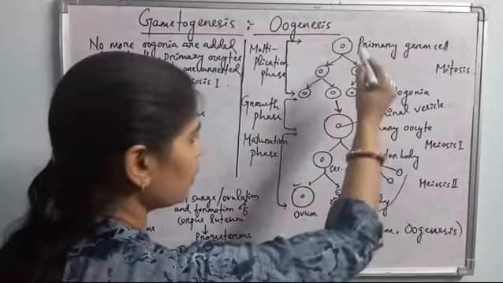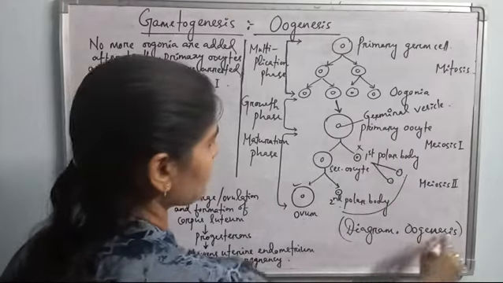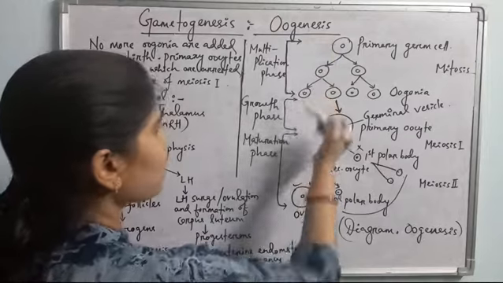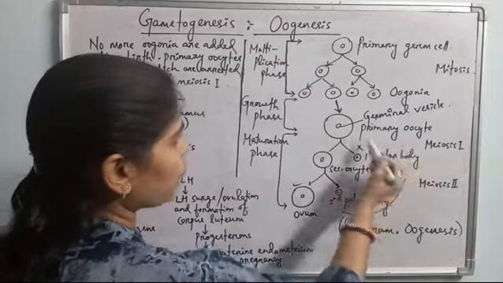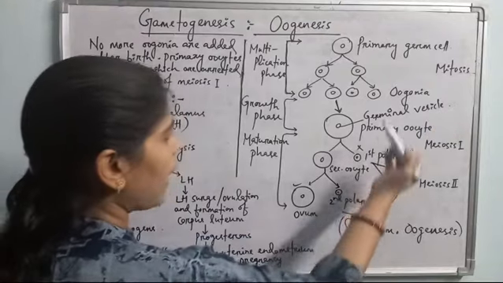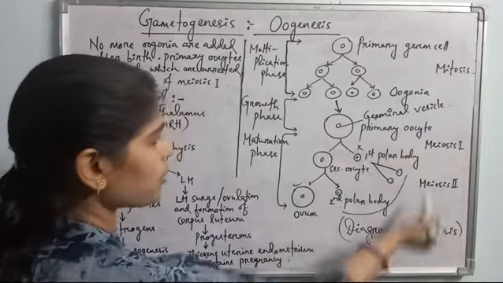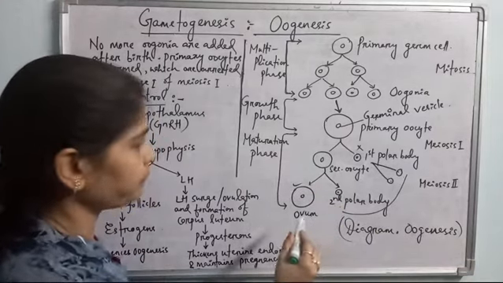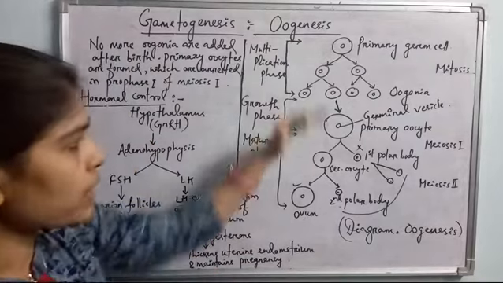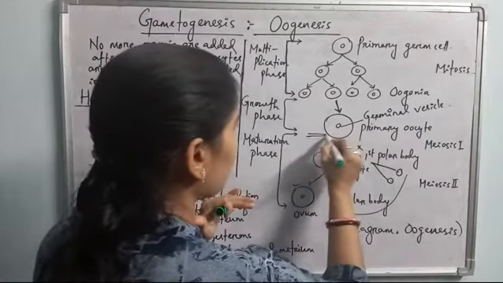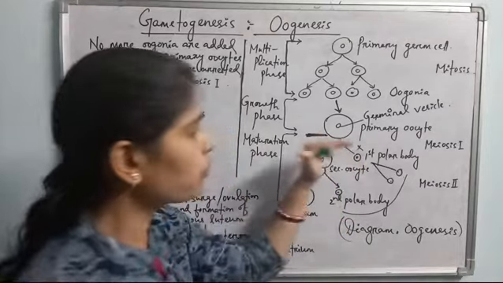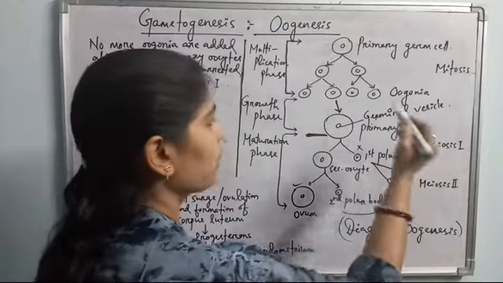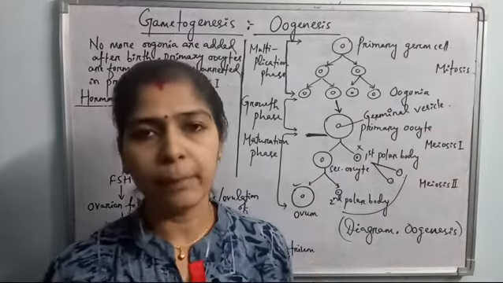Okay, so this is the oogenesis process, and this is the diagram of oogenesis. Again I am repeating, the primary germ cell undergoes mitosis, that is the multiplication phase, then the growth phase occurs and results in the primary oocyte. The nucleus is called the germinal vesicle, and the primary oocyte, after completion of the total maturation phase, results in a fertile single haploid ovum. This is the female gamete. Okay, so all these processes up to the formation of the primary oocyte occur before birth, and in prophase I of meiosis I, the primary oocyte is arrested in the female fetus.